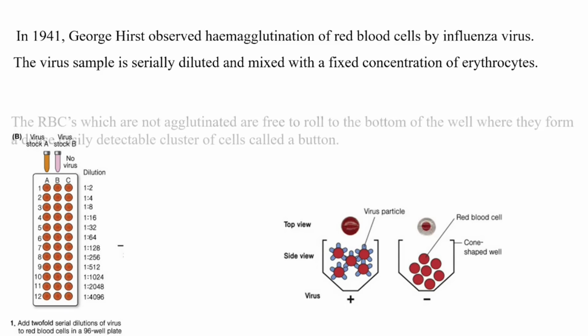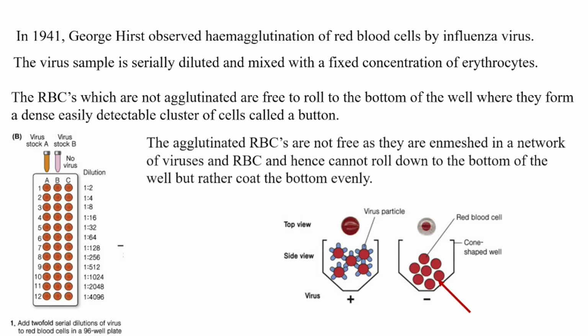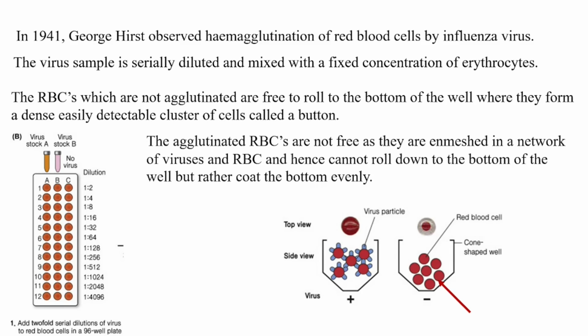The RBCs, which are not agglutinated, are free to roll to the bottom of the well, where they form a dense, easily detectable cluster of cells called a button. The agglutinated RBCs are not free as they are enmeshed in a network of viruses and RBC and hence cannot roll down to the bottom of the well but rather coat the bottom evenly.